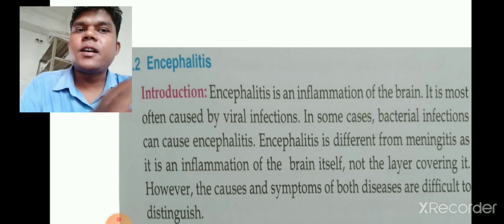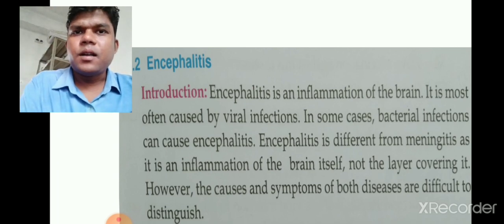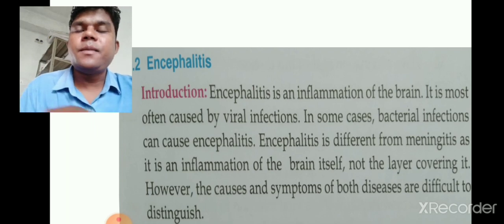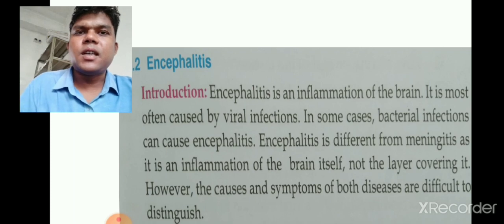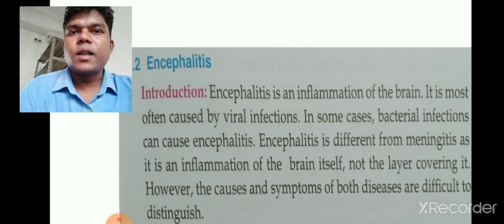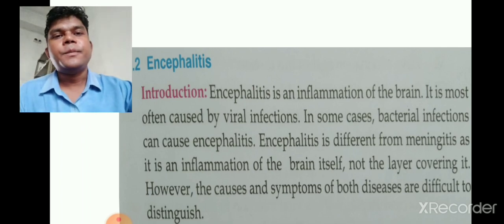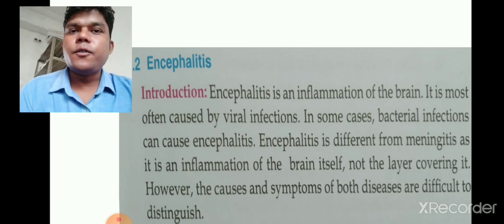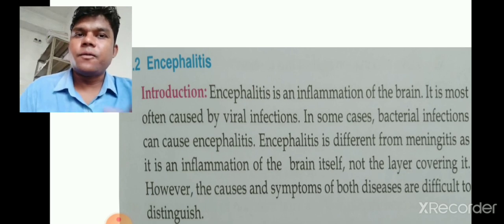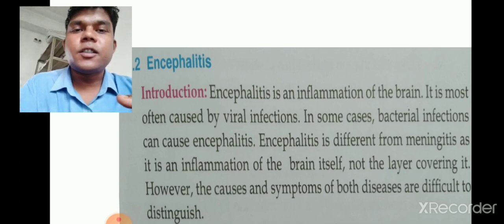Generally it is spread by mosquitoes, and in the summer season we can find most of the mosquitoes around us. Now we are having summer in our country. In the news I heard that a few people died because of encephalitis. Encephalitis is also one of the communicable diseases, and today we'll discuss it.